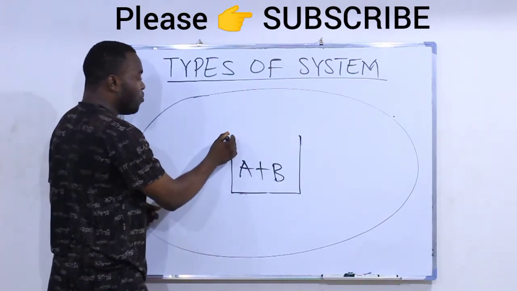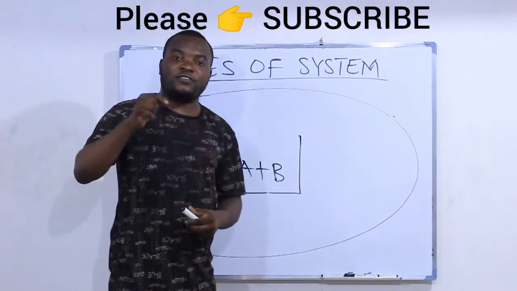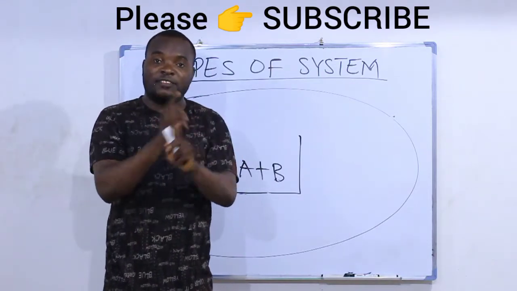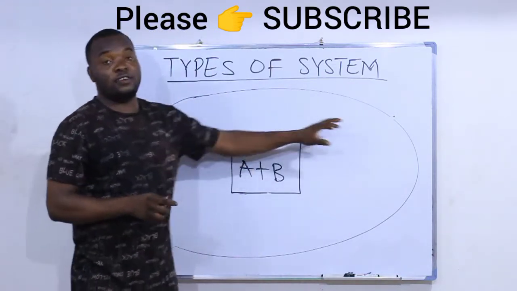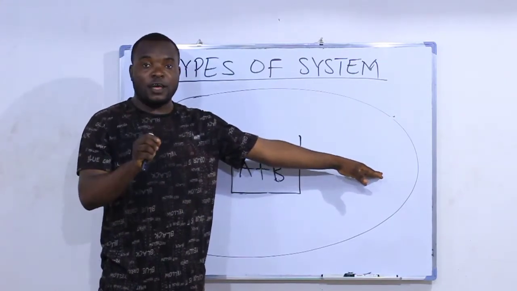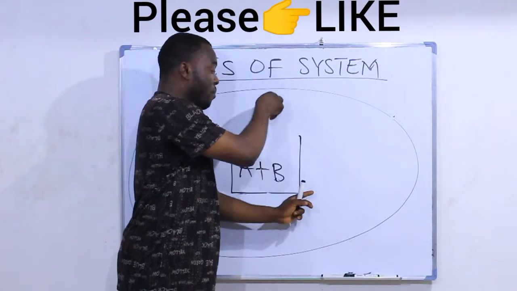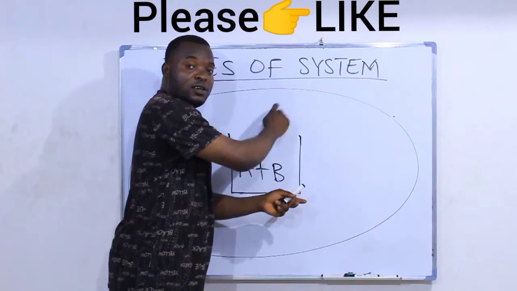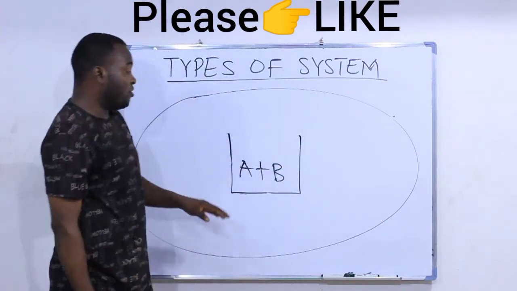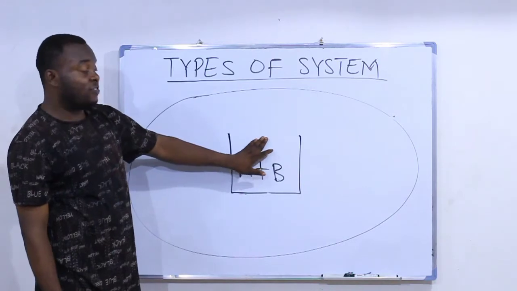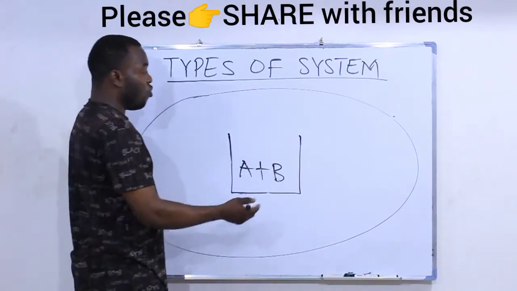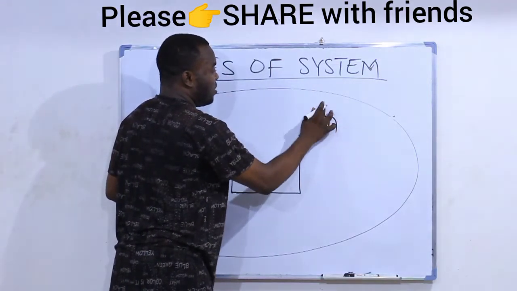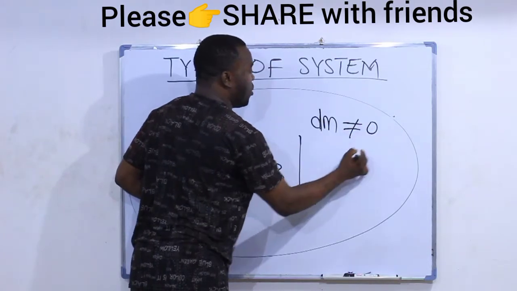Now, we say that an open system is a system that allows exchange of heat and matter between the system and the surrounding. Any system that can allow exchange of matter, that is mass, or heat between the system and the surrounding, such a system is known as an open system. So in an open system, we say change in mass is not equal to zero.